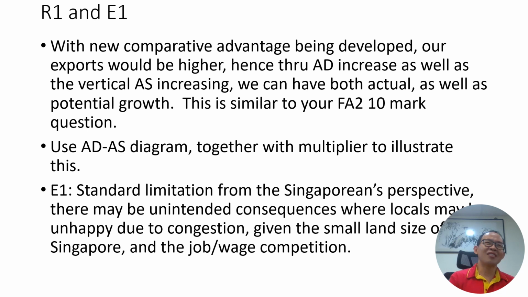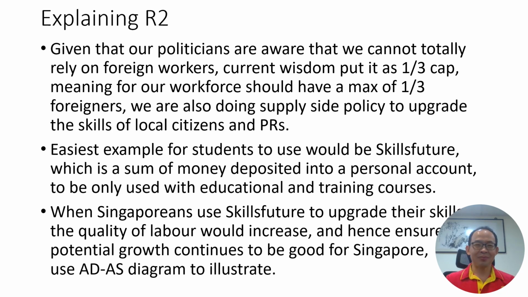And of course, as a worker, if you're a local worker, if the foreign workers are similar to you, they'll be competing with you for the same jobs. So you're going to be unhappy. You may end up being structurally unemployed. Your wages end up being lower. So these are the standard limitations for the immigration policy that I'm sure all of us are well aware about.